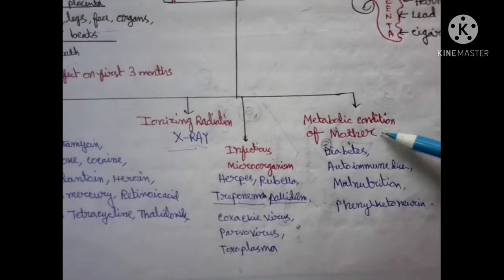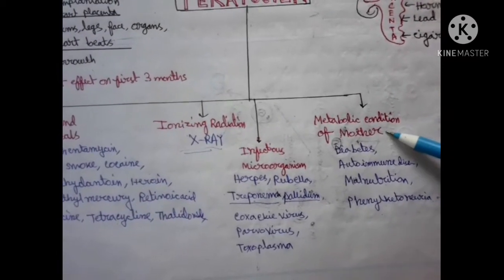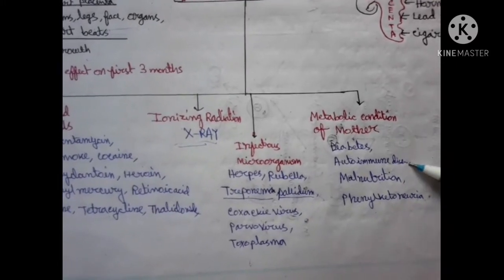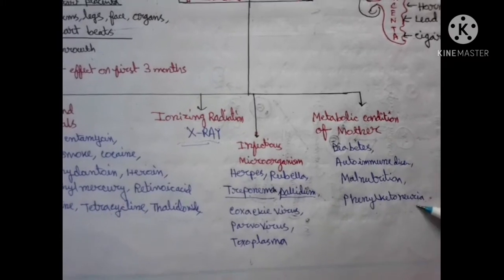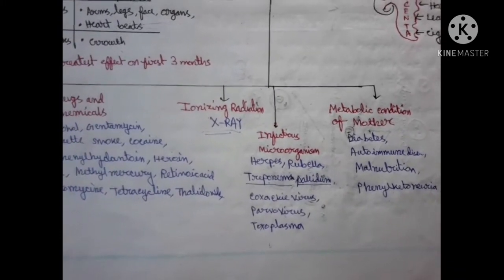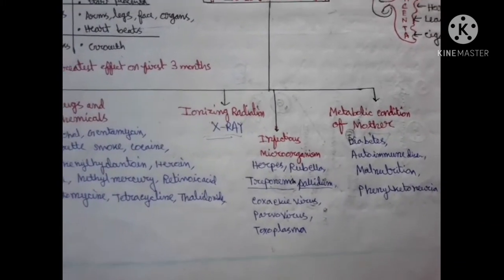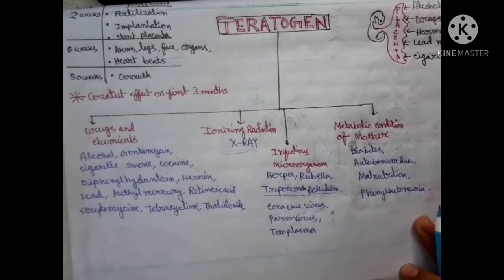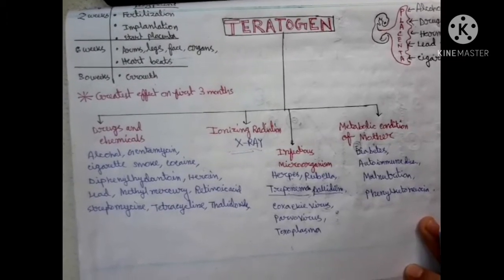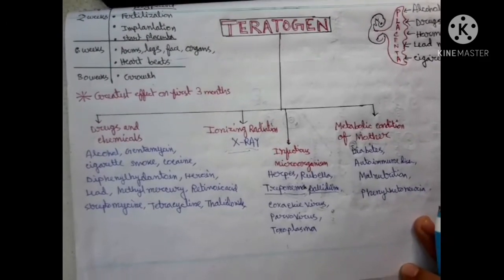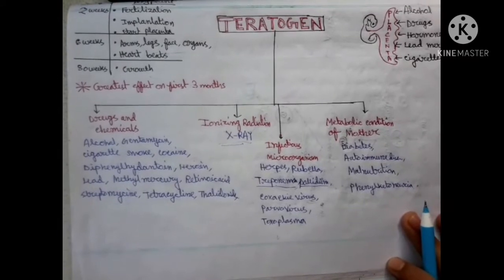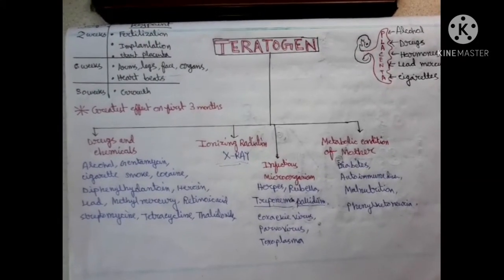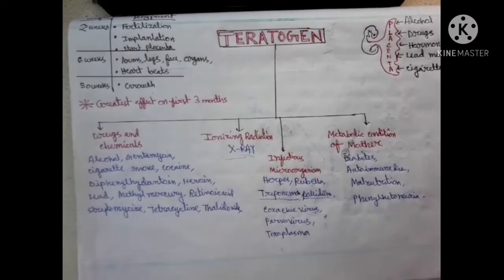Then see the metabolic condition of the mother. If the mother is suffering from any type of disease like diabetes, autoimmune disease, malnutrition, or phenylketonuria, it will also create a bad impact on her baby. Now we have seen the classification of the teratogen. Now you will see how this teratogen goes inside the embryo's body.